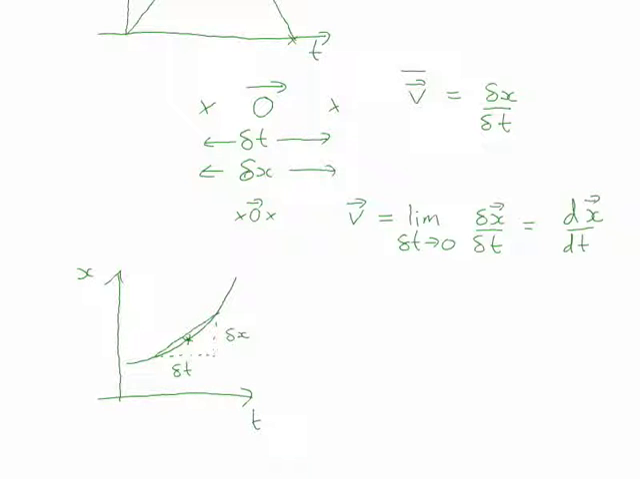So we have here that the gradient is equal to delta x over delta t. So we've got delta x over delta t. Well, of course, as you can see here, there's a bit of a gap. This is not exactly what the object's doing.